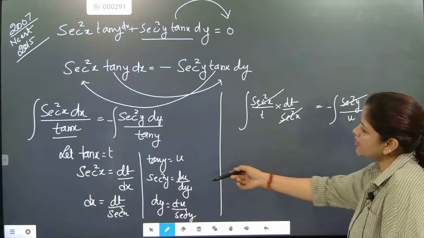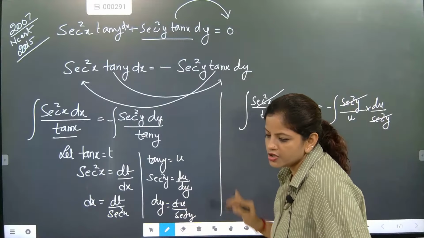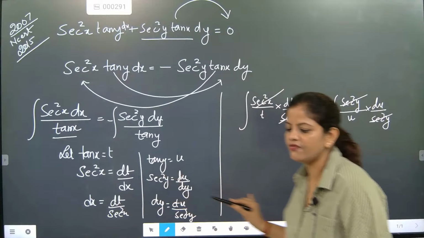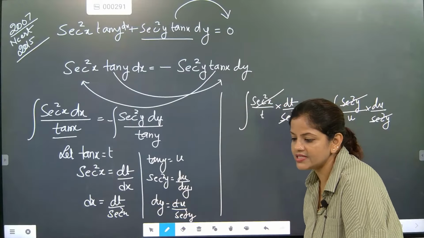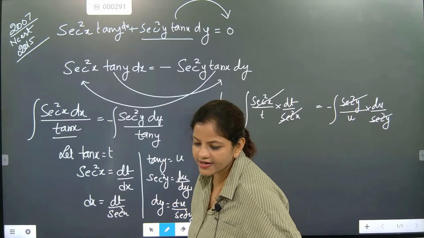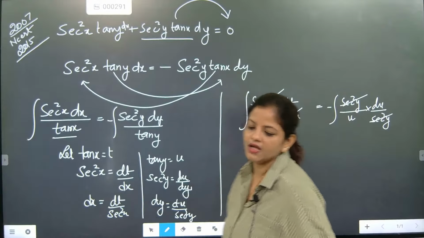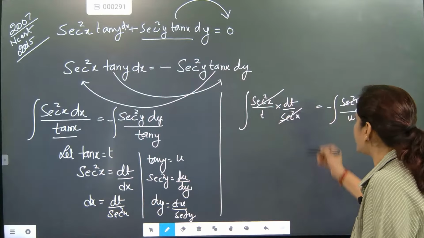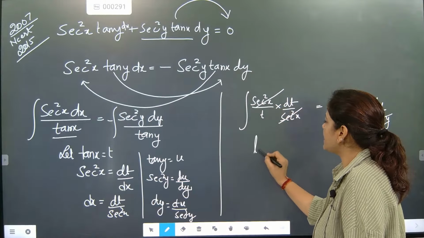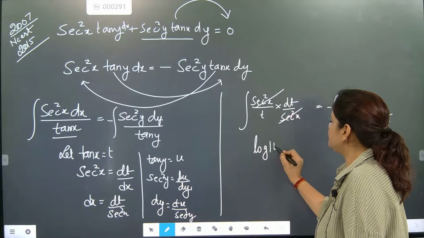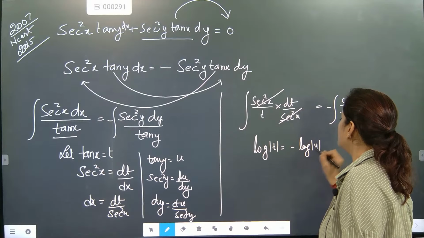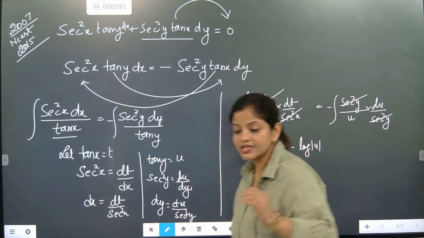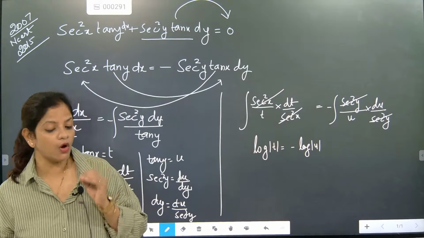Since you have taken tan y equal to u, everything is coming in the format. The final answer is tan x tan y equal to c. Let's check this one out. Here 1 by t gives log t equal to minus log u, and listen, here the constant will also be written in log format.